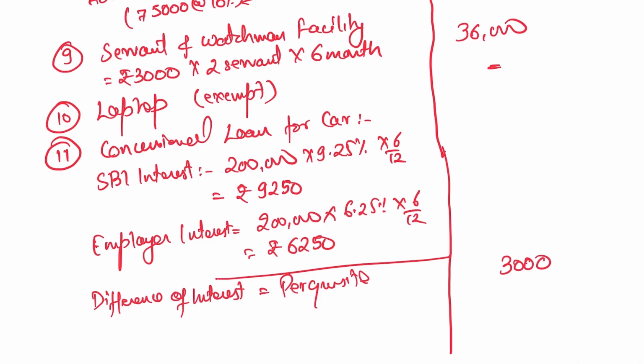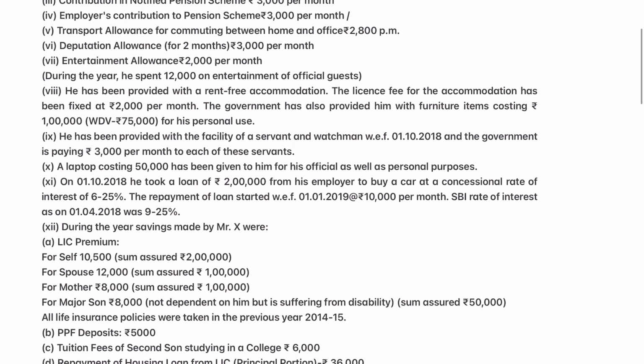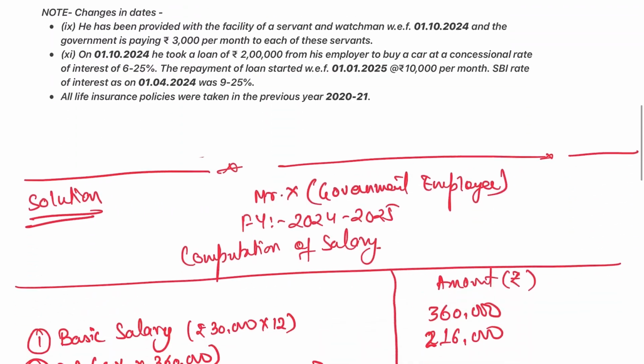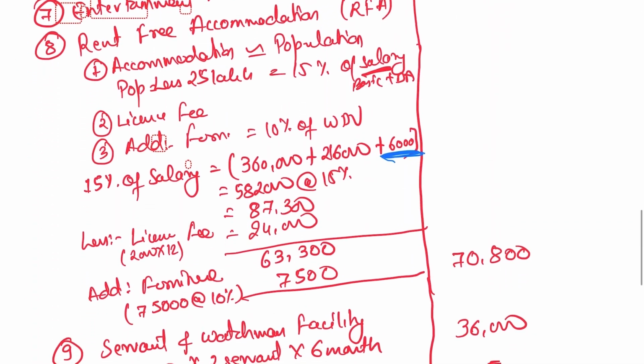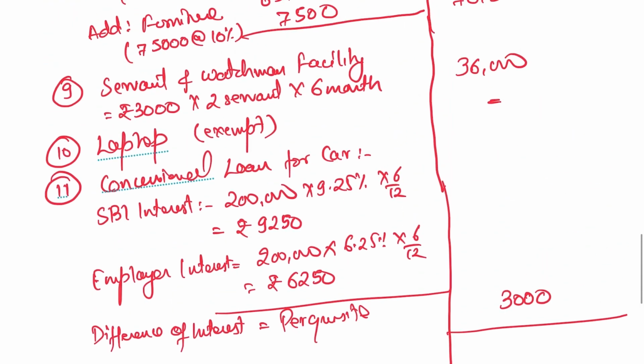Okay, so we have a concessional loan for the car. Then on point number 11, the 11th is the car. The 12th was the saving, which includes the LIC premium, PPF deposit, tuition fees, and repayment of housing loan. So we are not going towards the deduction under Chapter 6. We are limiting ourselves to the computation of the salary income only. Okay, so it's my humble request: can we recompute the salary? Now we will recompute the salary income here.